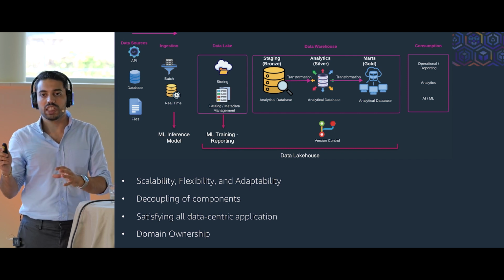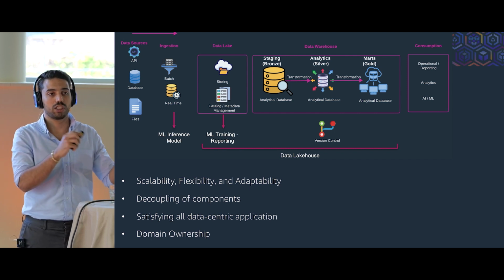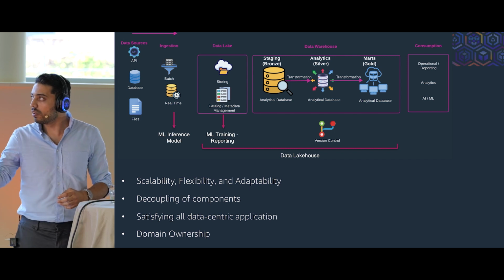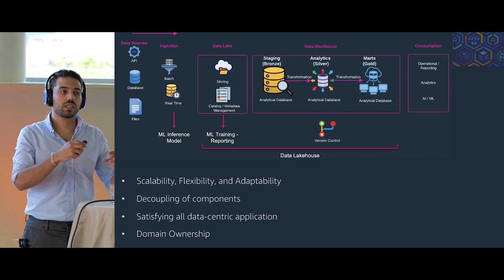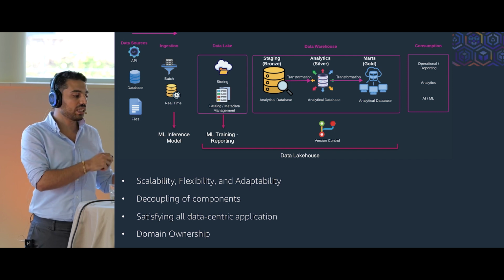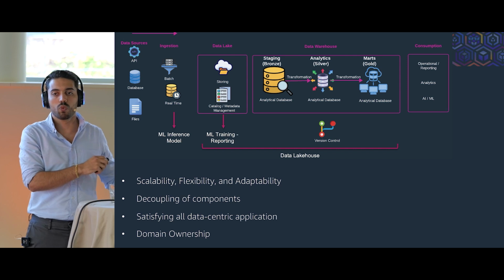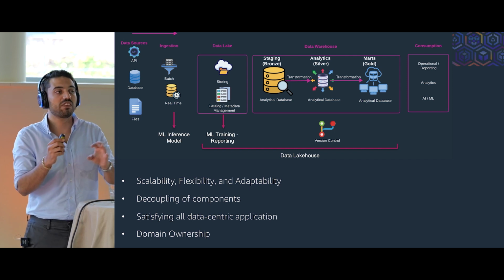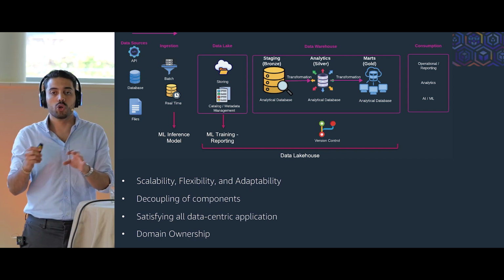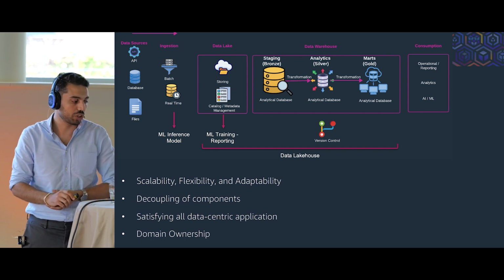As you can see here, each component is responsible for doing one thing, and though they are dependent on each other, for example the transformation layer is using the metadata of the data that has been created on the data lake, they are still loosely coupled. It means that modifying one of them shouldn't affect the other one, or even a failure in one of them, though they have dependency, shouldn't fail the other component inside this architecture.